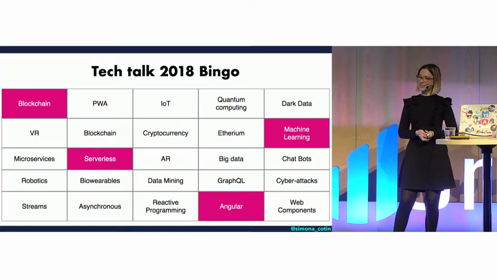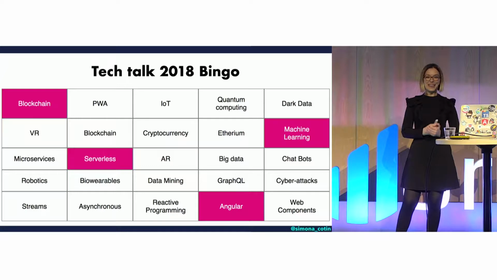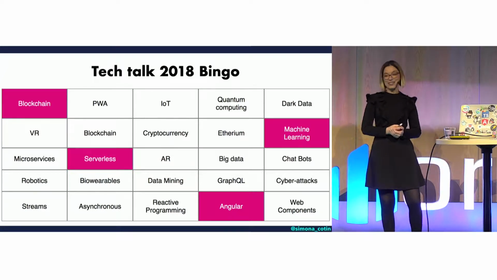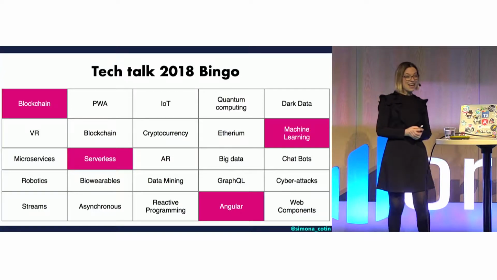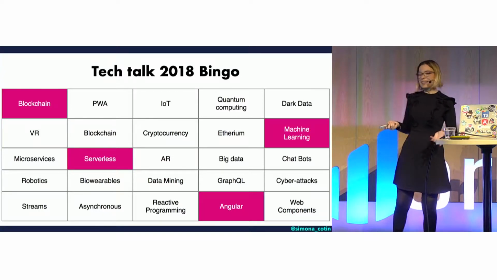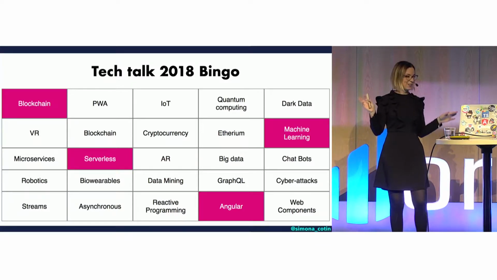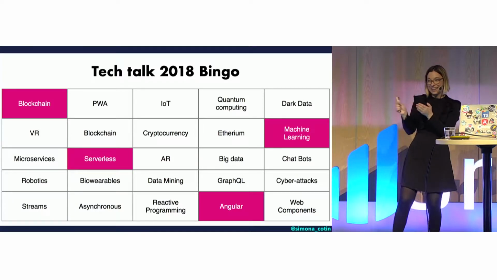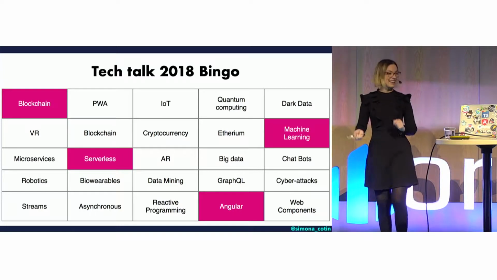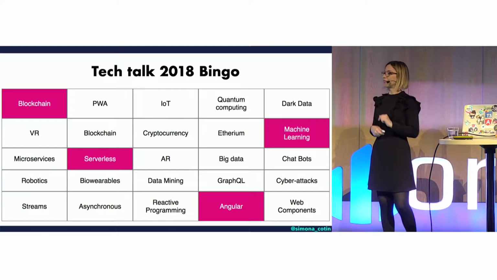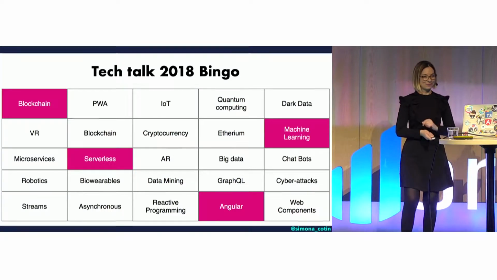Another cool part for today is that we're going to do kind of a Tech Talk 2018 bingo, where we're going to cover things like serverless and machine learning and AI. Angular is not really a buzzword, and I'm definitely not going to cover blockchain, but because it's so popular, I've just included it there. So make sure to check all the boxes, and at the end of this presentation, I'm going to share stickers with the ones who have checked them.